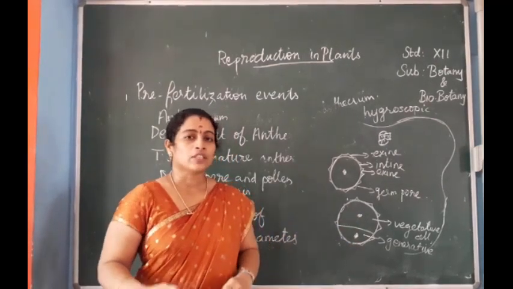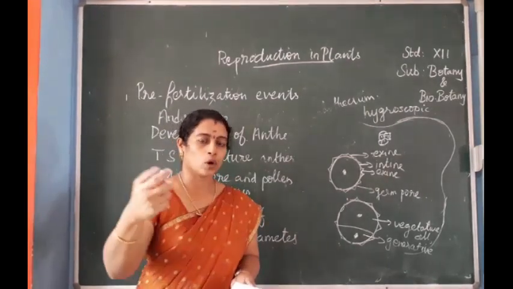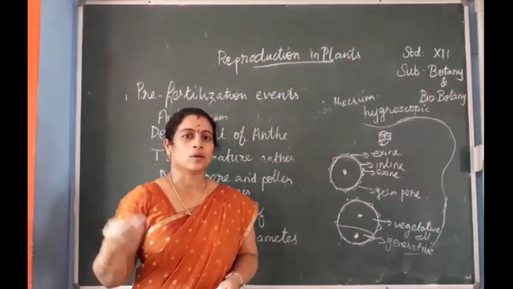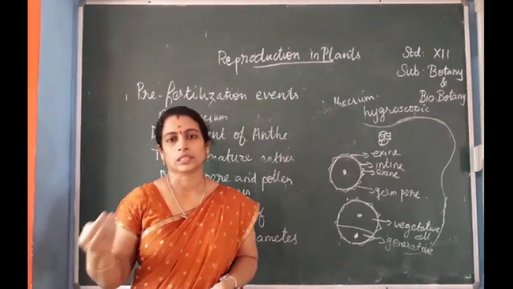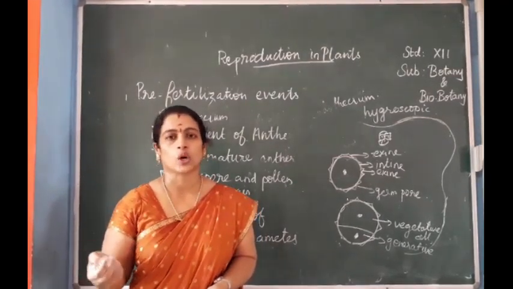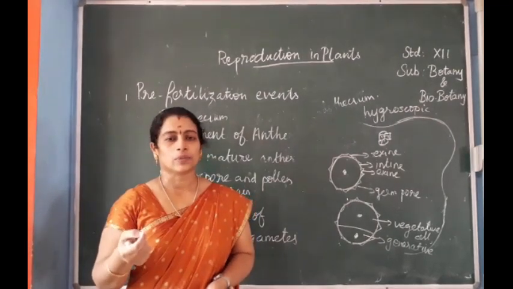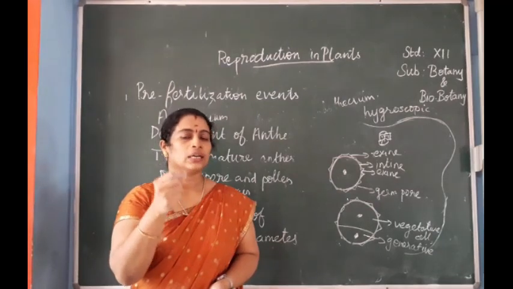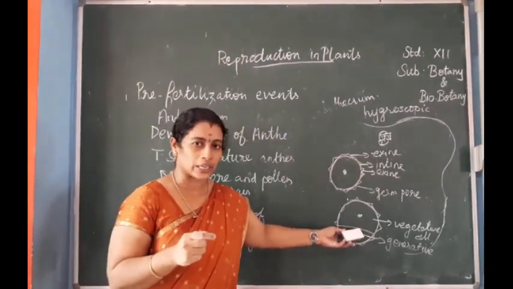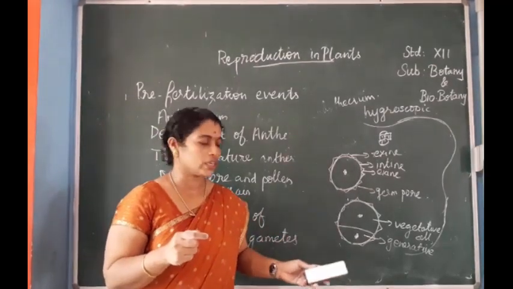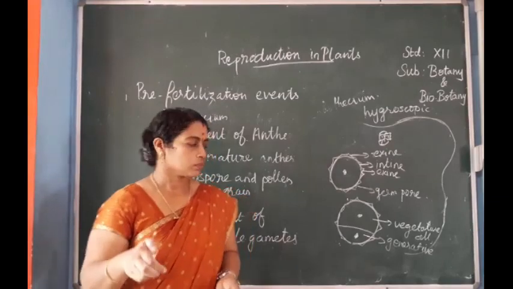After that, the pollen grains will move through air or by animals, etc. They will be transferred to the stigma, and in the stigma the pollen grains will start to germinate. During the germination, after reaching the stigma, the vegetative cell will degenerate, and the generative cell will divide into two.